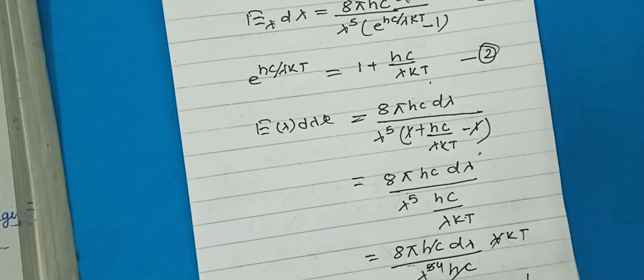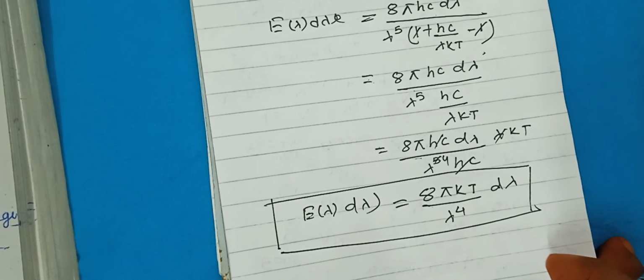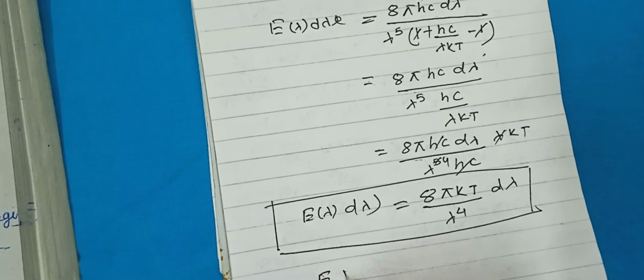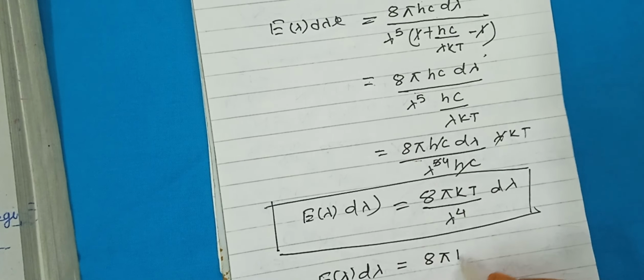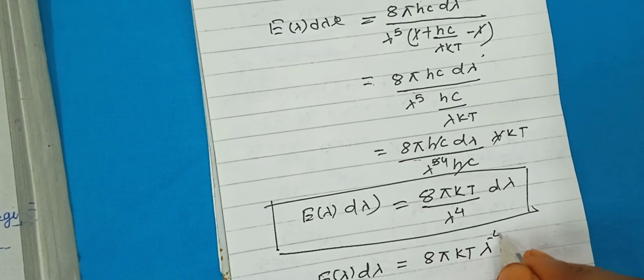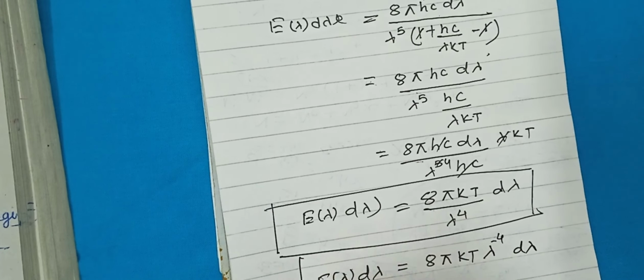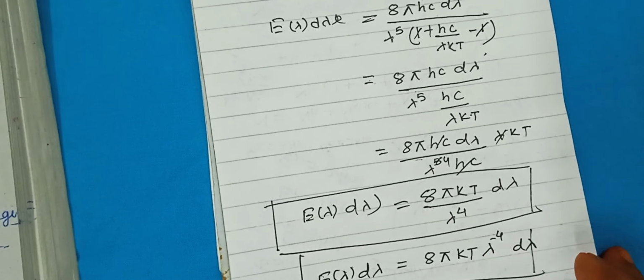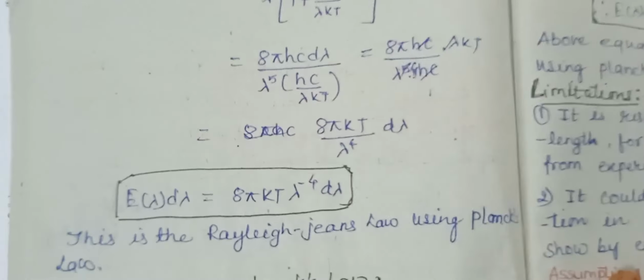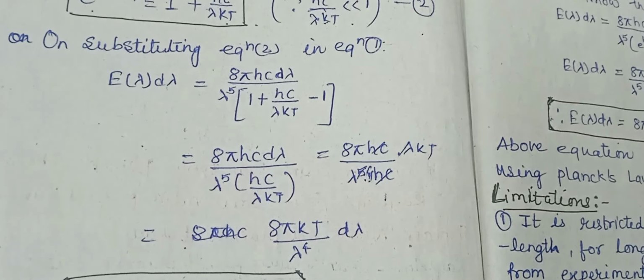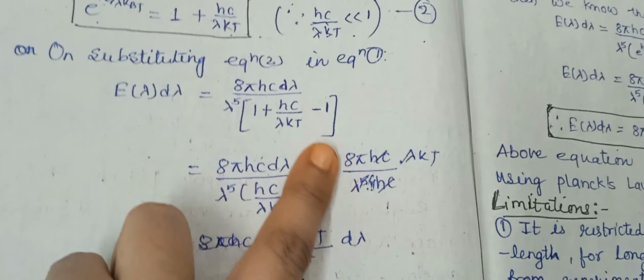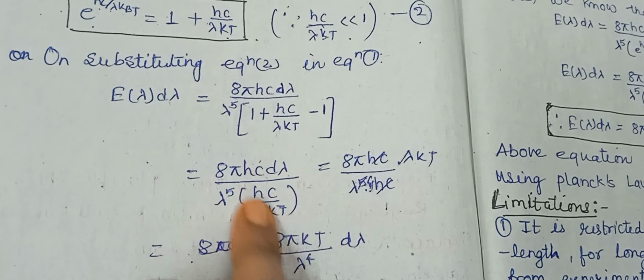Okay, or we get e lambda d lambda equal to 8 pi kt lambda to the power minus 4 d lambda. This is the Rayleigh-Jeans law using Planck's equation. Just see, same thing I explained to you, substituting the value, and by cutting this we get this.